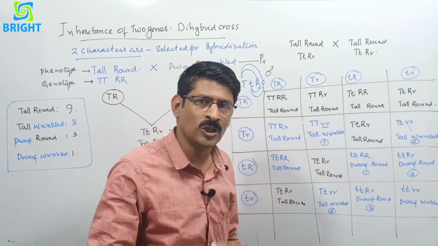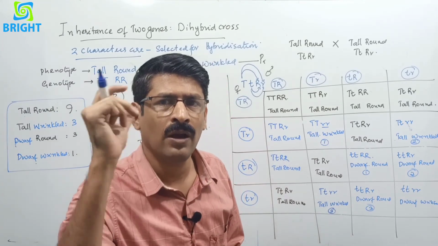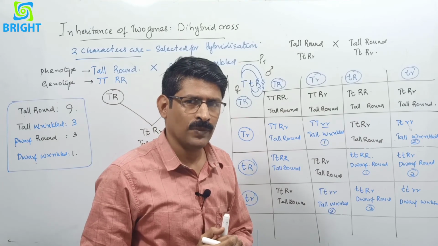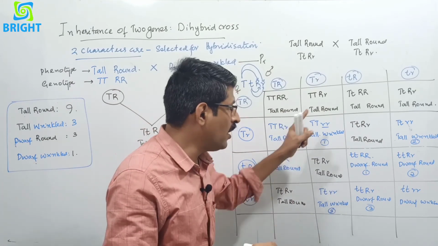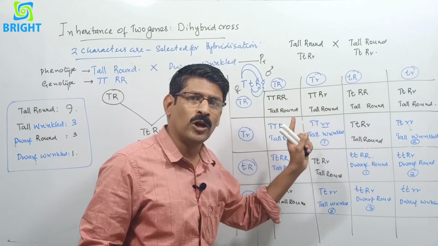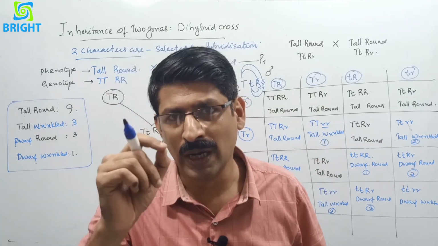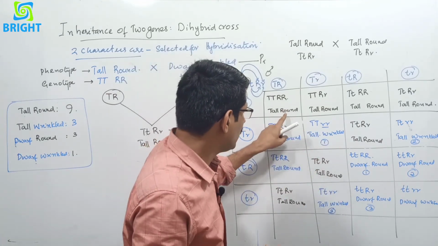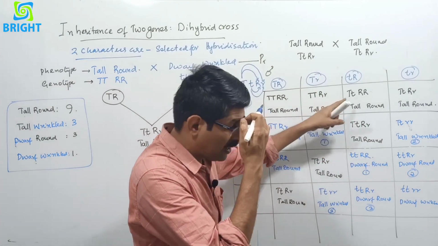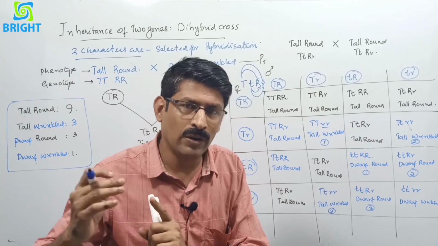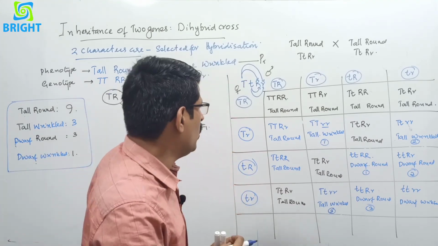Write the genotypic ratio, and we will discuss it in our classroom during the online interaction that is going on. So write down and try to identify what the genotypic ratios are from this checkerboard. Genotypic ratio, write each and every one. All are total, but their phenotypic ratio is different. That will be 1:2:1. That ratio you try to write.